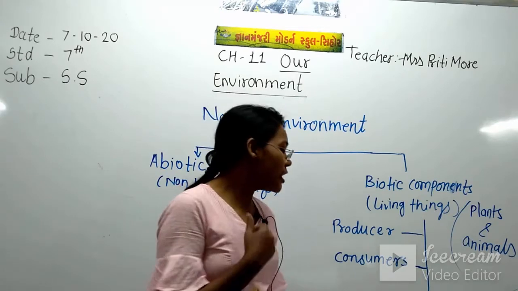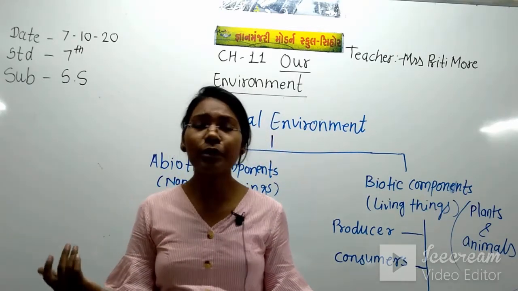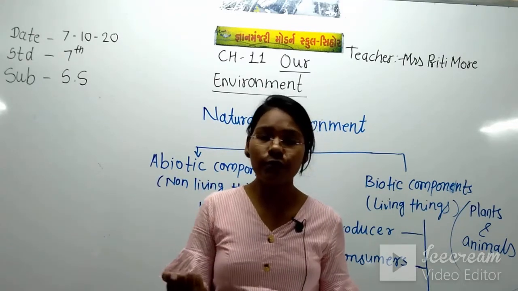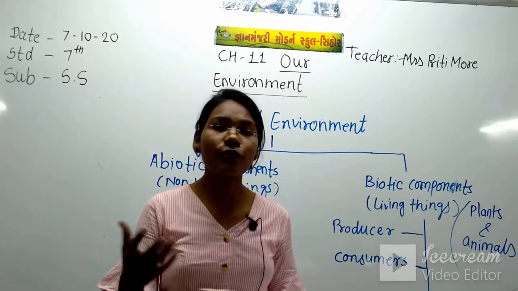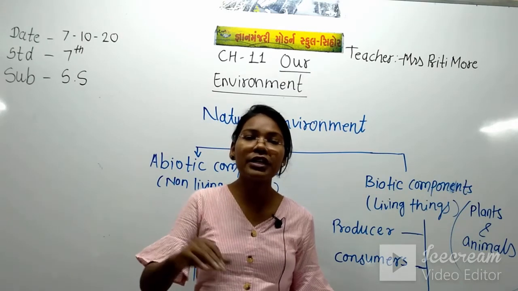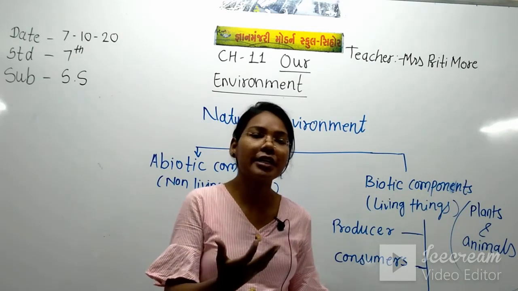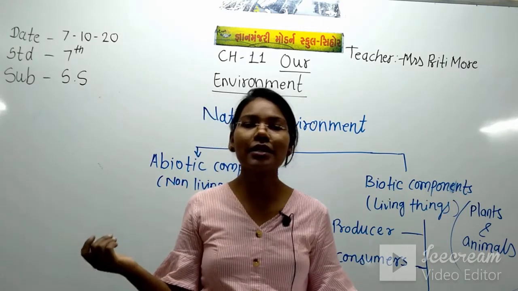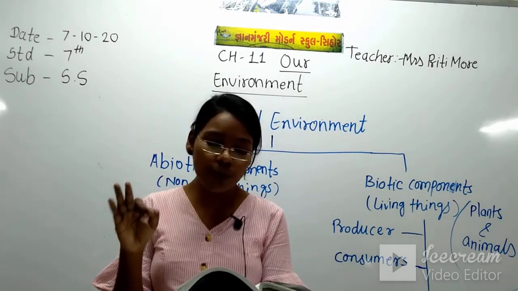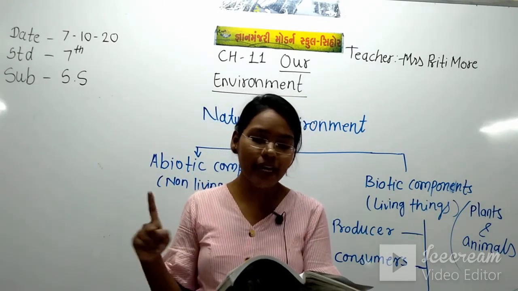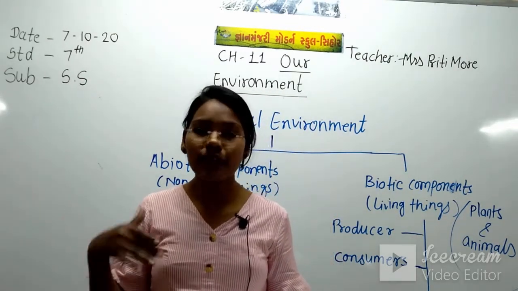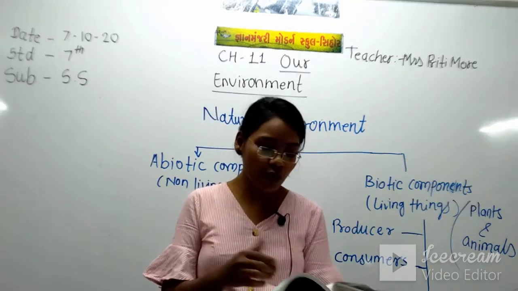In consumers, all human beings are consumers. For food we depend on some animal or we depend on plants. That means we don't make our own food; for getting the food we depend on the plants and we depend on the animals. Examples of consumers are human beings and a large number of animals, and many animals depend on another animal or on plants also.